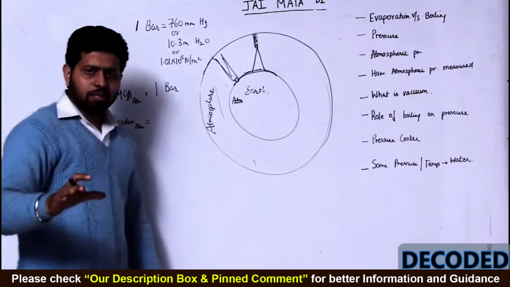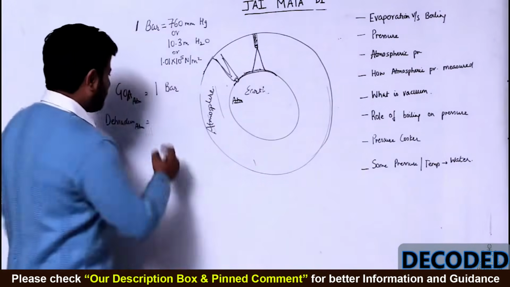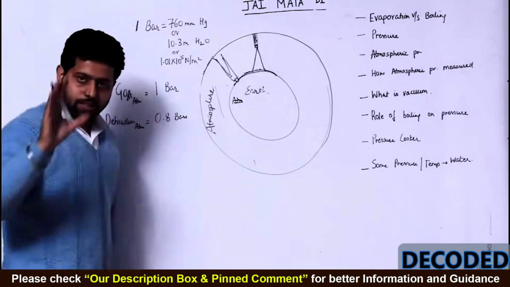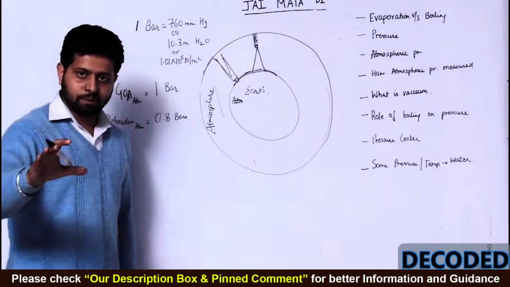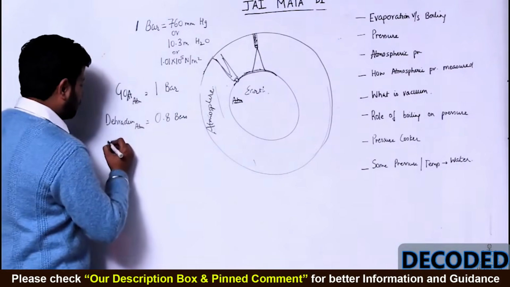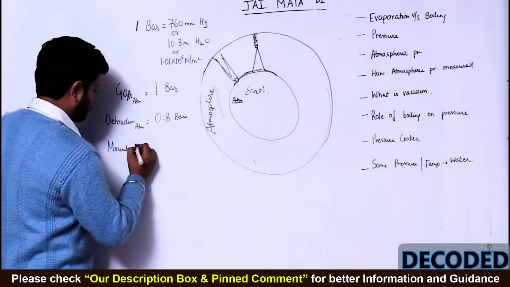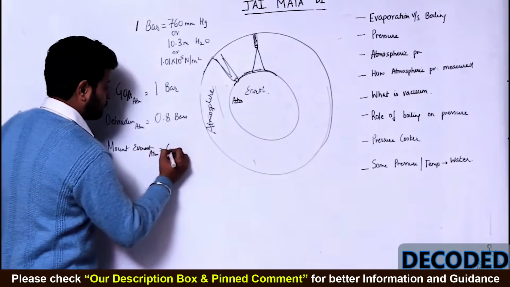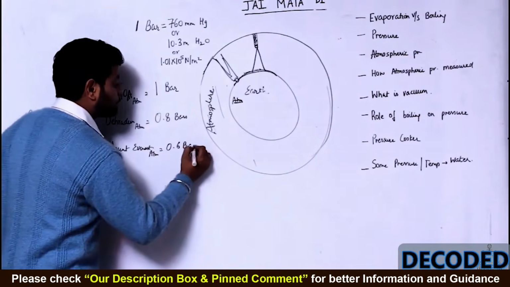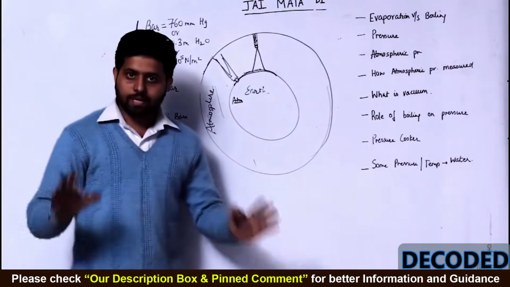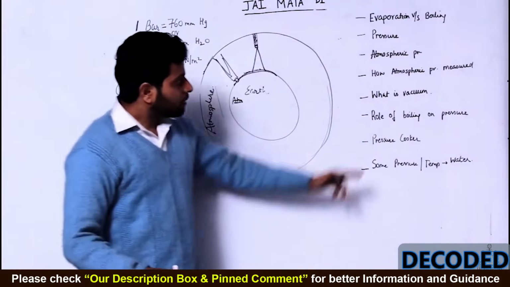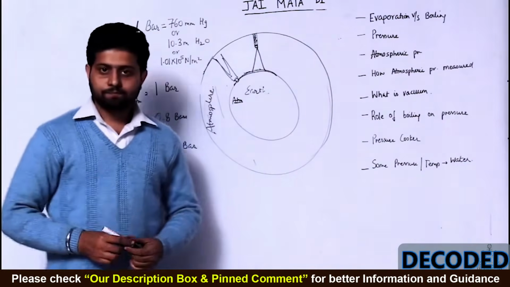This is a valley, but still at the top, approximately say 0.8 bars. Guys, this is not an exact answer, but just to give an example. And if I go on Mount Everest, the atmospheric pressure will be say 0.6 bars. Got it, guys? Now this is very important for you to know. Why? I am going to talk about it in the next section.